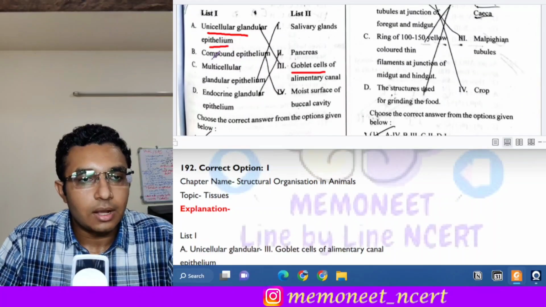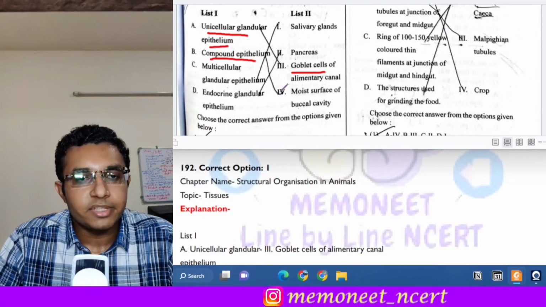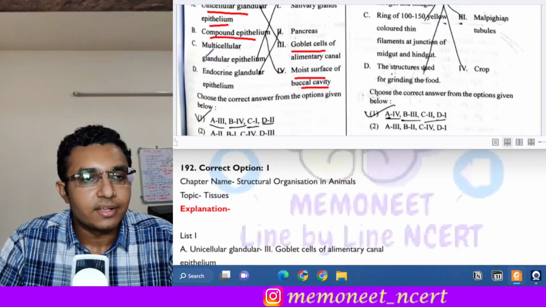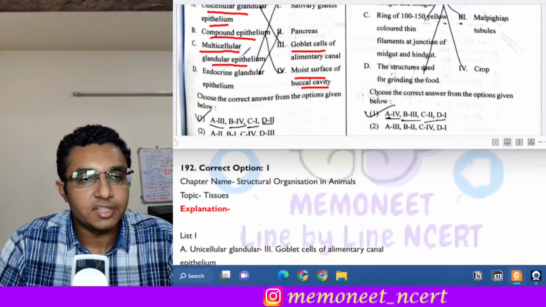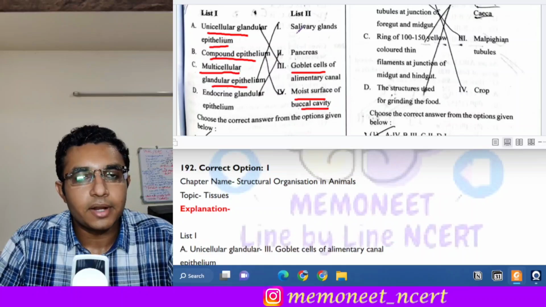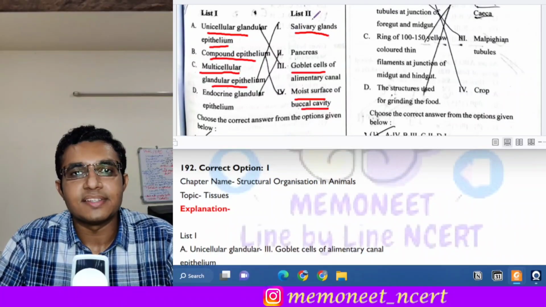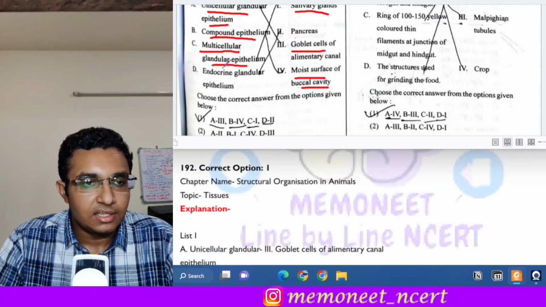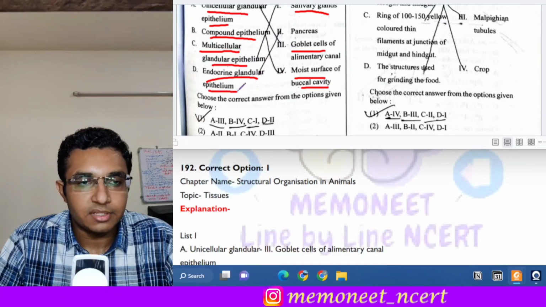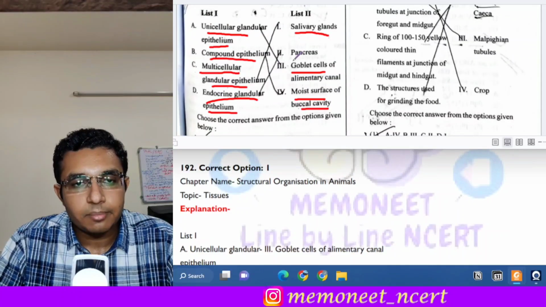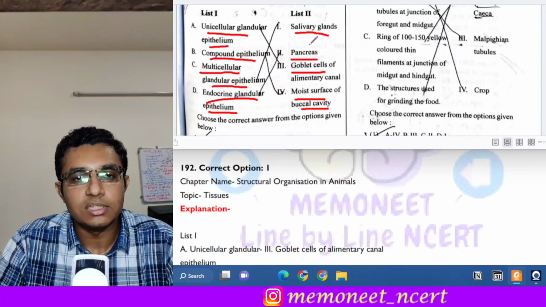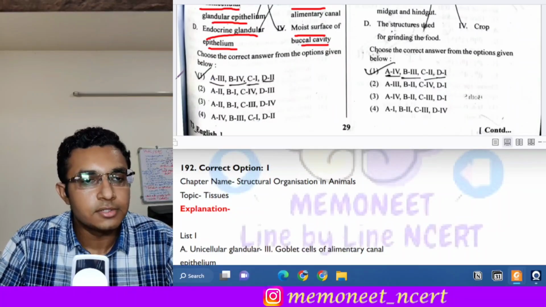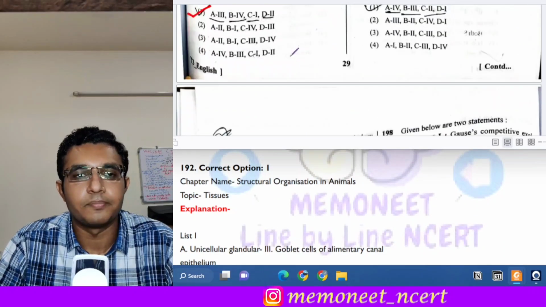Next is compound epithelium. Compound epithelium is found on the moist surface of the buccal cavity. Next is multicellular glandular epithelium. An example of that is salivary glands. Next is the endocrine glandular epithelium. The endocrine gland among these is pancreas. So here the answer will be option 1.